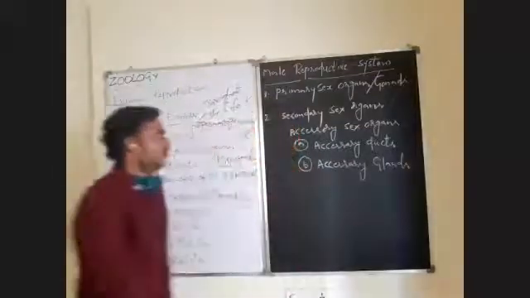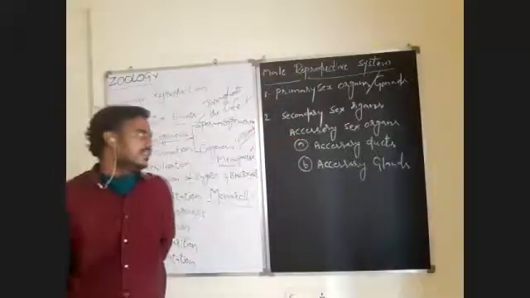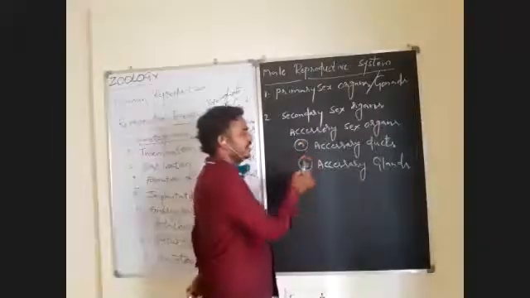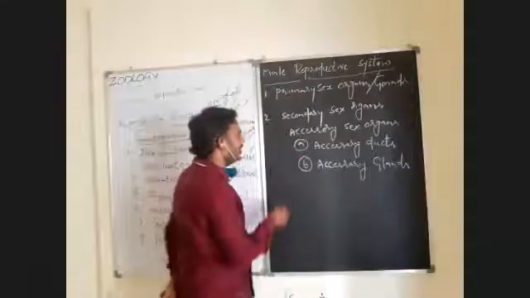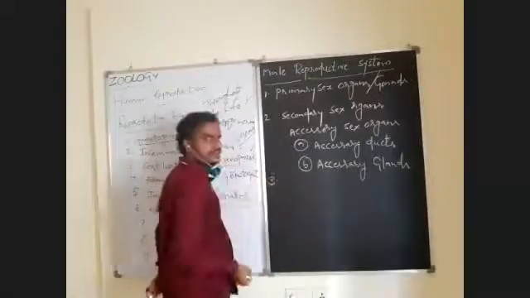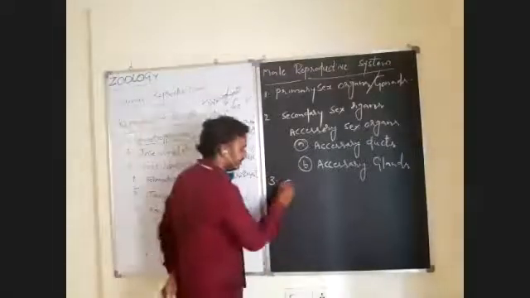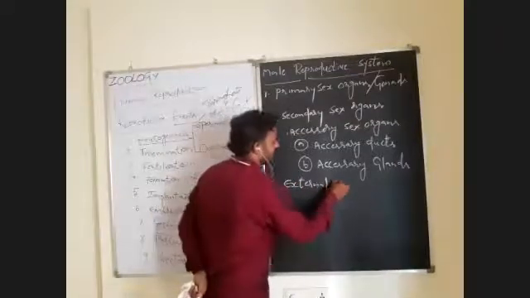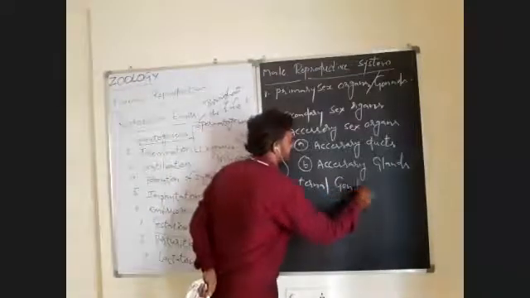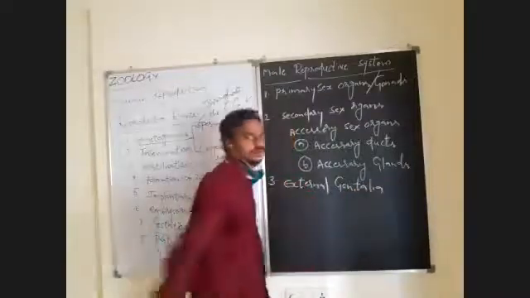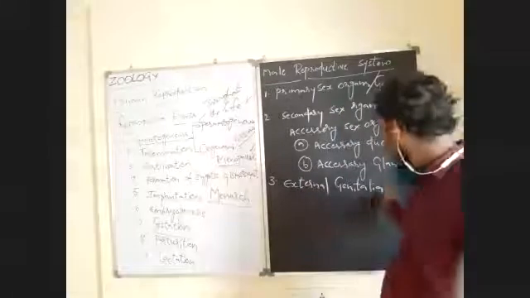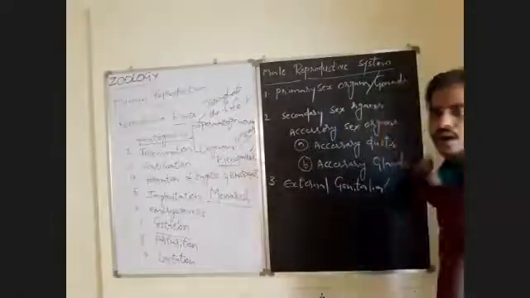So secondary sex organs or accessory sex organs in human beings are of two types: accessory ducts and accessory glands. At last, there is external genitalia. These are the externally visible reproductive organs which are involved in copulation.